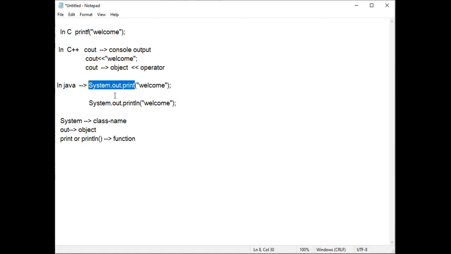System is a class name, out is an object name, print is a function name. System is a class name, out is an object name, println is the function name. In the second program, I will tell you the difference between the print function and the println function.